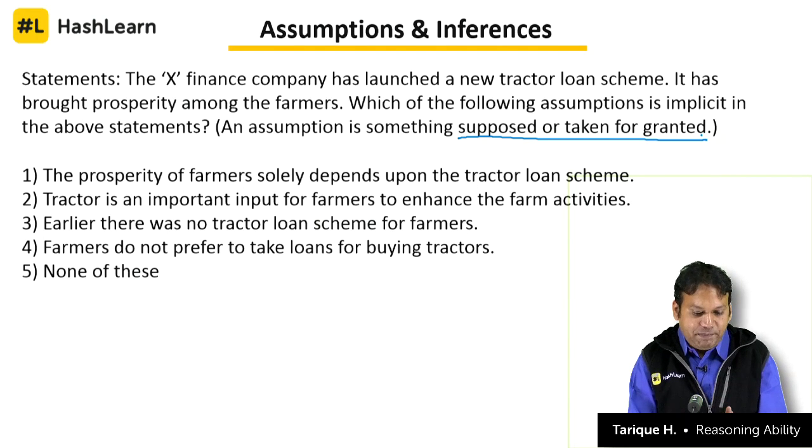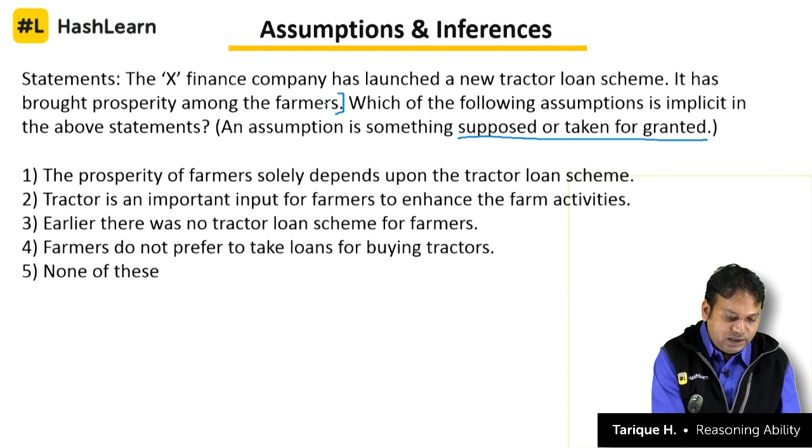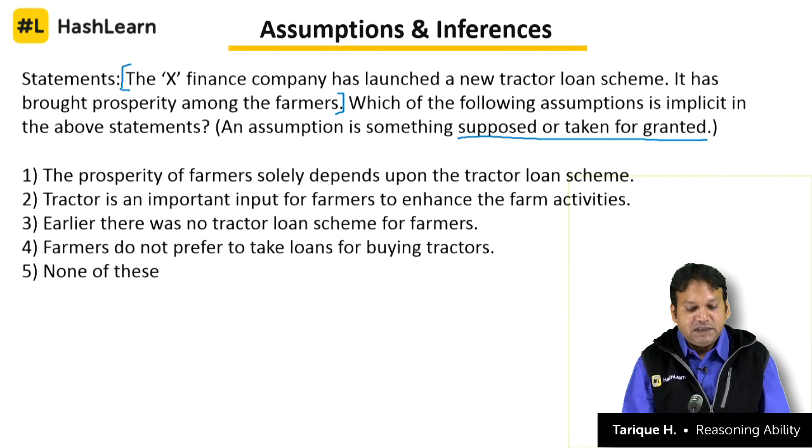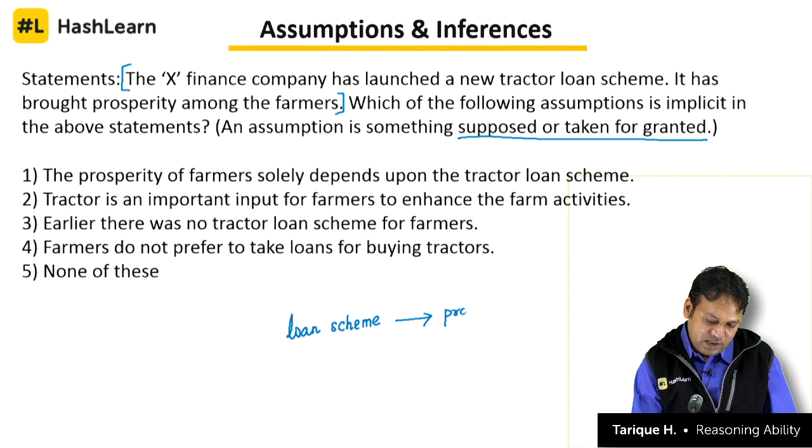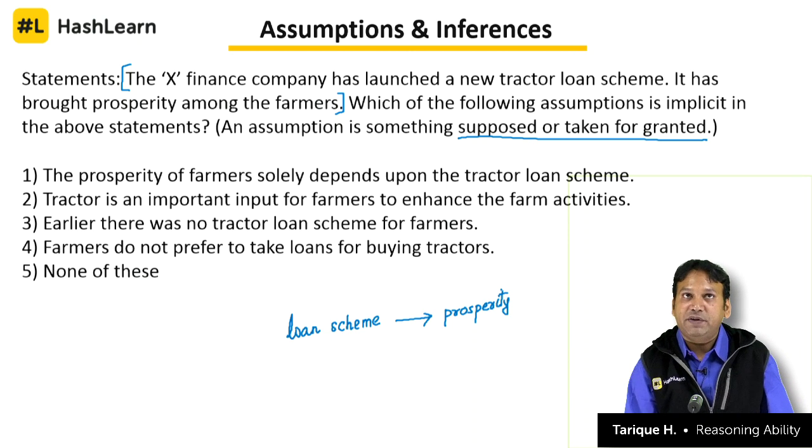Let us see here what is happening in the question first. This is one statement, just one statement we have to read. The X finance company has launched a new tractor loan scheme. It has brought prosperity among the farmers. Clear? So, that means the loan scheme has directly brought prosperity among the farmers. So, one thing that we can clearly understand here is that farmers have availed this loan scheme, even though it is not directly required for this question. Let us try to understand.